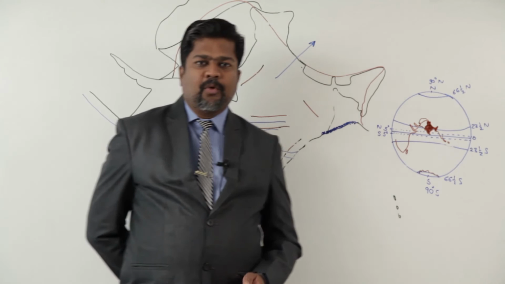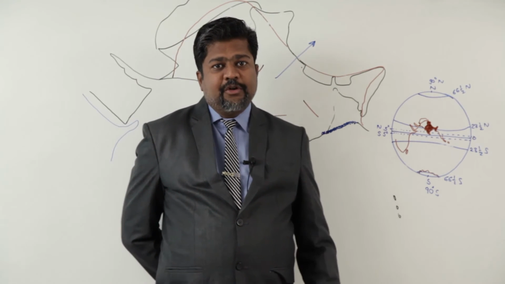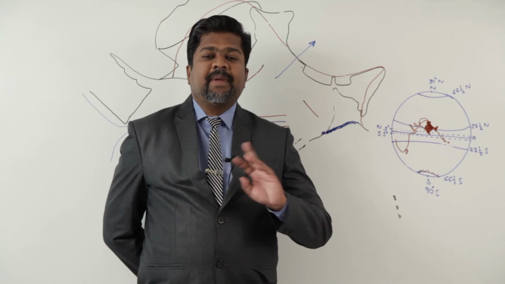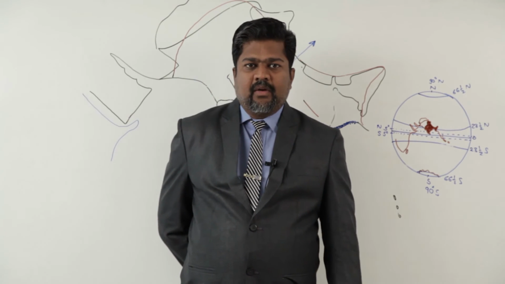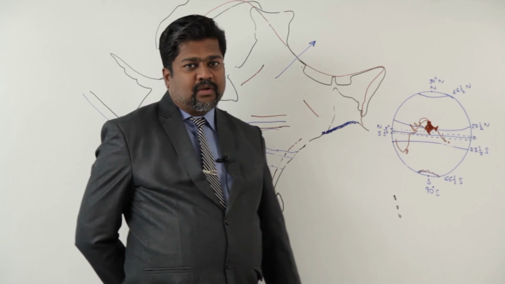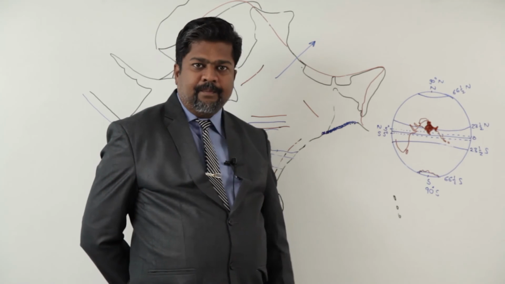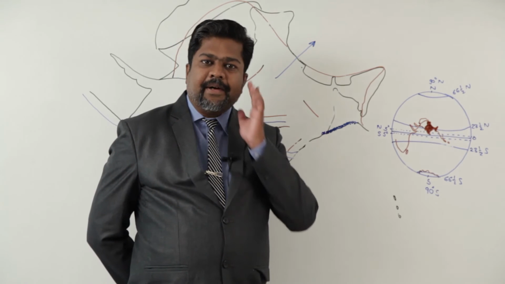Then from February onwards, temperatures slowly start rising, and obviously you are aware of the spring equinox, or vernal equinox, on 21st of March, when sun is on the equator. Then onwards sun will start moving towards the north side.